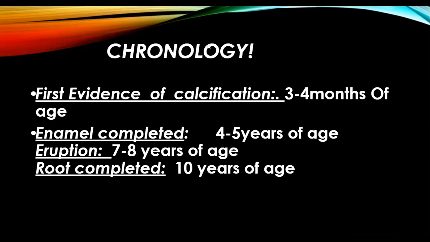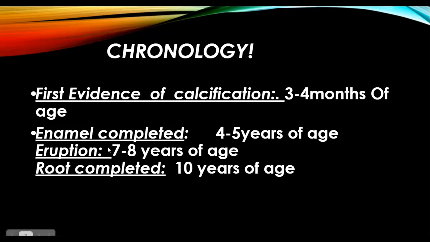So here we have the chronology, meaning the order of its development. Basically, its calcification will begin at the age of 3 to 4 months. Means when the child is 3 to 4 months of age, the calcification of this tooth will begin. Which tooth? The permanent maxillary central incisor, right? Then its enamel formation will be completed at the age of 4 to 5 years. Means before eruption, its enamel will be completely formed.